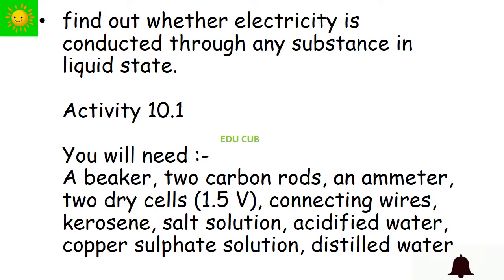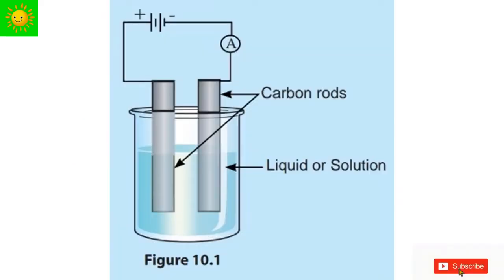So we have to find out whether electricity is conducted through any substance in liquid state. We need a beaker, two carbon rods, an ammeter, two dry cells, connecting wires, kerosene, salt solution, acidified water, copper sulfate solution and distilled water. Let's see what we have to do here.